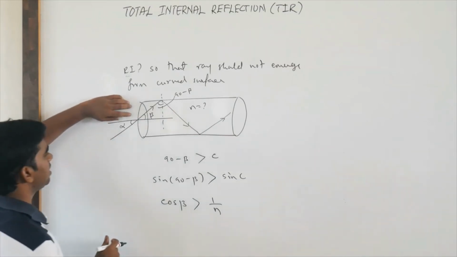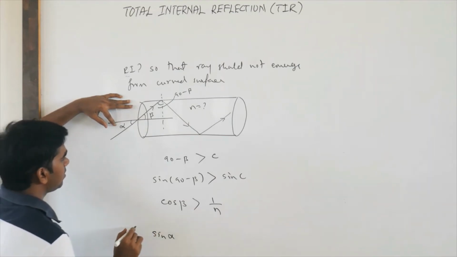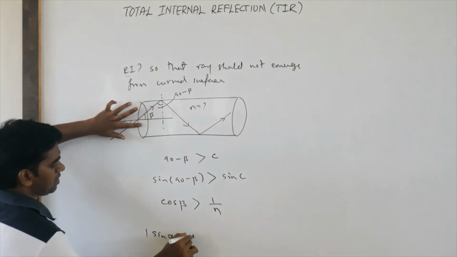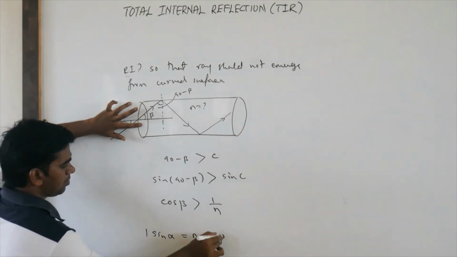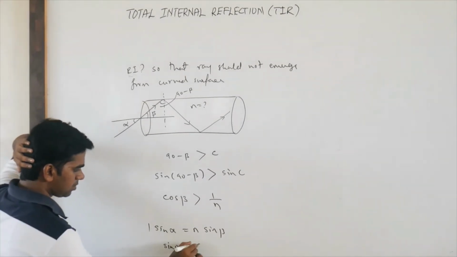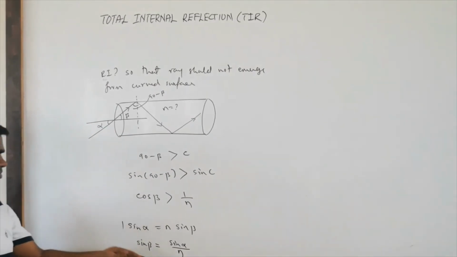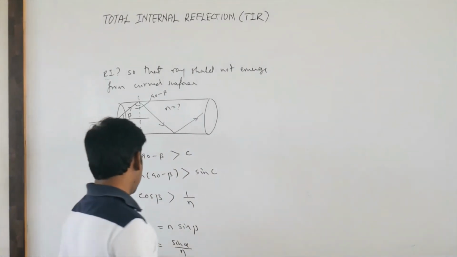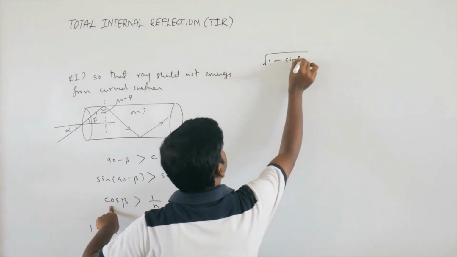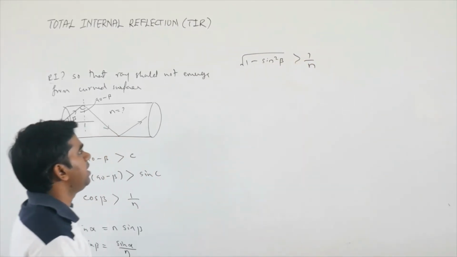So now cos beta we have to calculate. For that, apply Snell's law here. If you apply Snell's law here, what will happen? Sin alpha, this is medium A, so take 1, equals n times sin beta. So sin beta equals sin alpha by n. But here we are having cos beta, we don't have sin beta. So you can replace cos beta by root of 1 minus sin square beta, which should be greater than 1 by n.